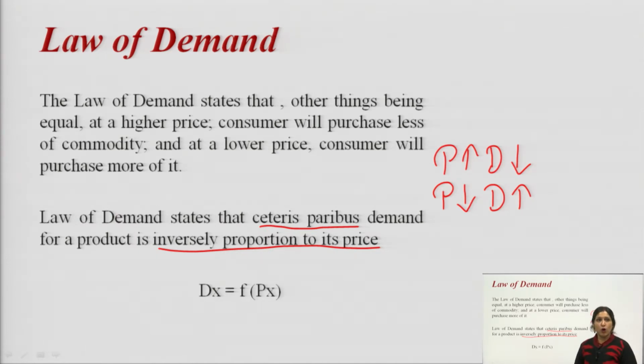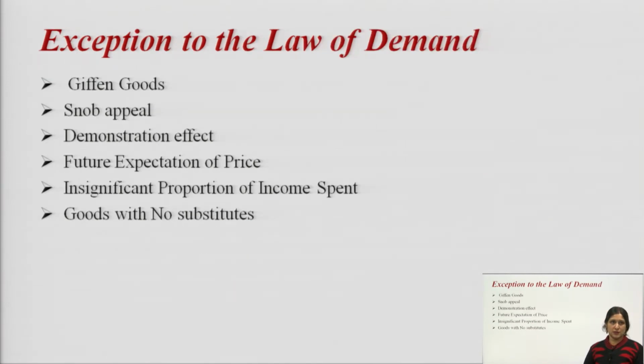So, here in law of demand we study only the relationship between demand and price. Dx here stands for demand for x commodity and Px is the price of that particular commodity. So, that is law of demand. We conclude that when the price increases demand decreases, when price decreases demand increases, but it is not true in all the cases.